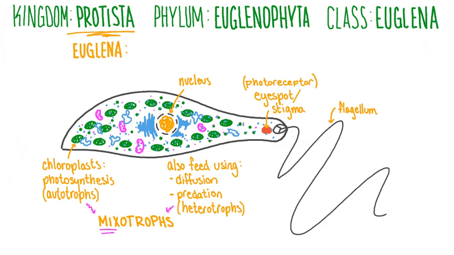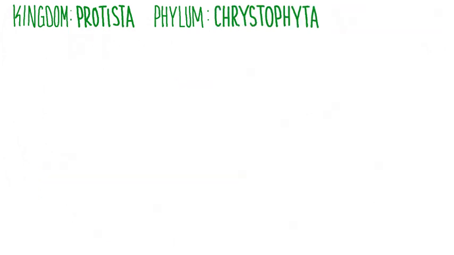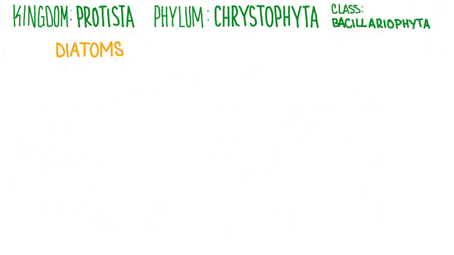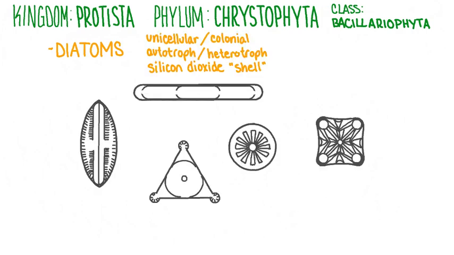Next, we'll look at the Christophyta phylum. The phylum of Christophyta contains a unique group of organisms called diatoms that belong to the class Bacillariophyta. Diatoms are protists. They can be unicellular or colonial. They can be autotrophs, heterotrophs, or mixotrophs. One of their most unique traits is that part of their cell wall is made of a chemical called silicon dioxide.